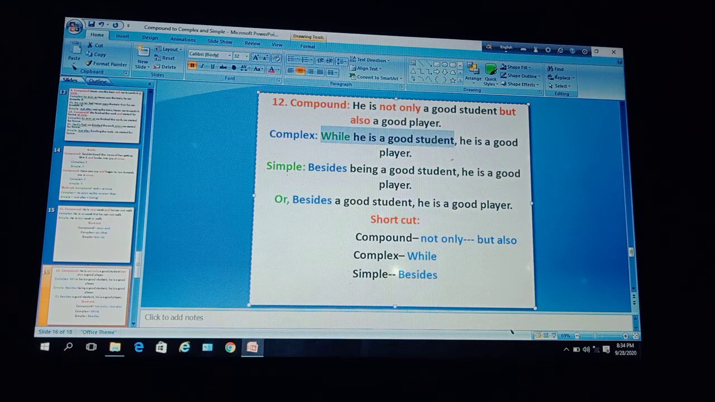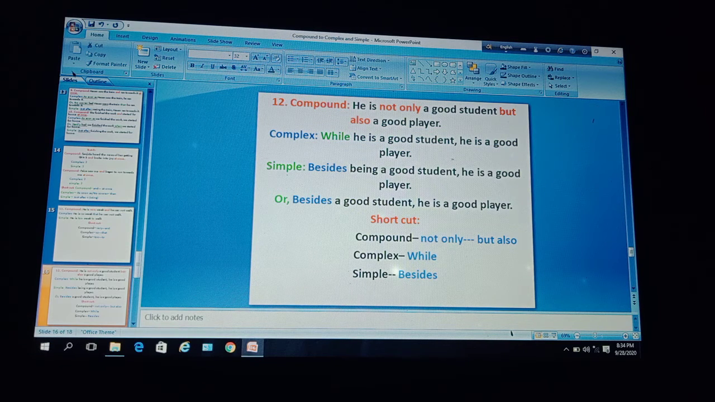While he is a good student, first clause, he is not only a good student. This is: while he is a good student, now it is a dependent clause. Then use a comma and then use the rest of the clause after but also: a good player. So here you have to place the subject he, then he is a good player. So the complex sentence is, while he is a good student, he is a good player.